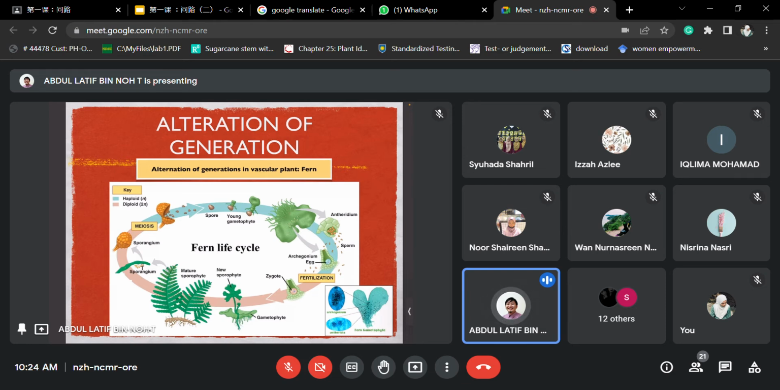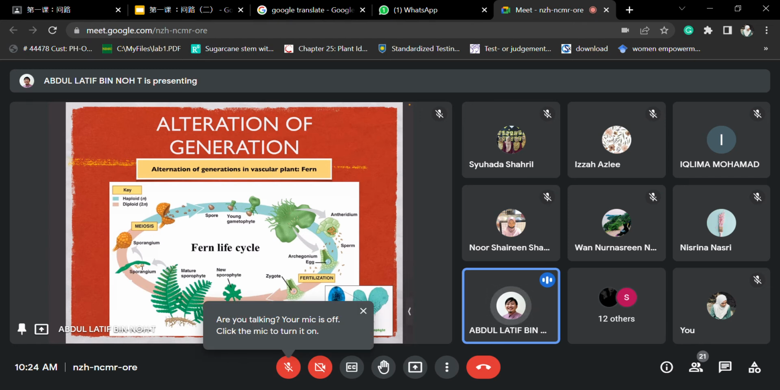Sporangium dia ada banyak sel kat dalam. When they undergo meiosis punya process, this is where they producing the spores. And this particular spores, when they undergo meiosis, the spore is in the haploid punya form. So when these particular spores are released, they will develop into young gametophyte. They will undergo mitosis lah, and then they will develop the young gametophyte punya structure ataupun gametophyte structures early phase lah. This particular phase dia akan develop dan jadi membesar. So we call it gametophyte punya structures.